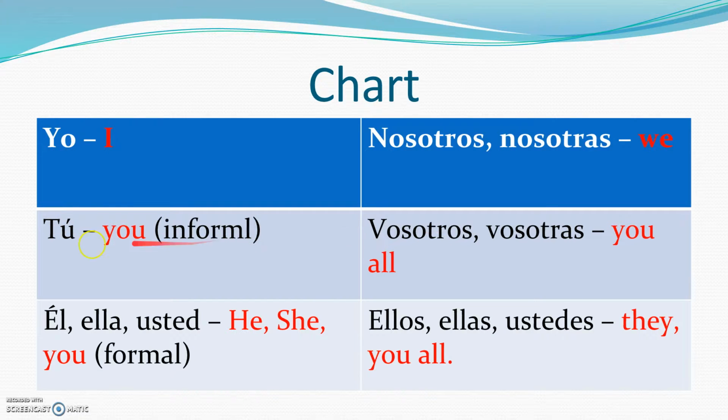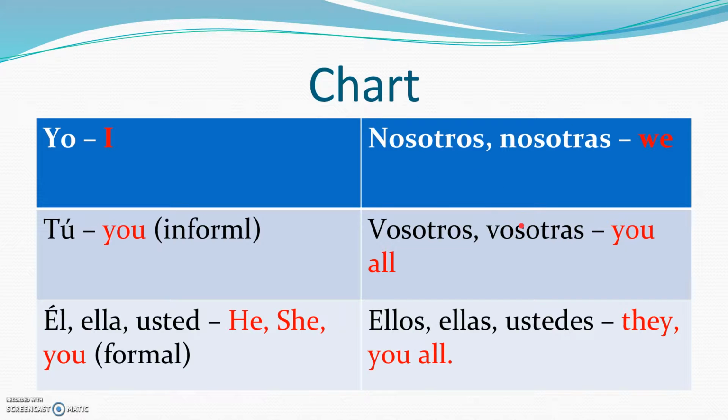This is the second person point of view, or the questioning form of you, like how are you doing? Or de donde eres tú? Where are you from? Okay? And then finally right here, this is the third person. So if I was talking in third person, I would say he. Or if I was talking about myself in the third person, I would say Mr. Lim or Senior Lim would do this or that, yada, yada, yada. Okay? This is the third person. So get to know this chart because it's going to come up. It's going to be very, very, very important to know.